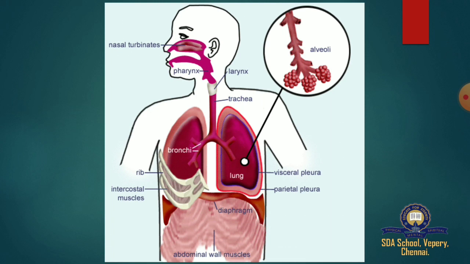Just beneath the lungs, there is a dome-shaped muscle called the diaphragm. This diaphragm contracts when you breathe in and expands when you breathe out. So this is the process of the respiratory system.